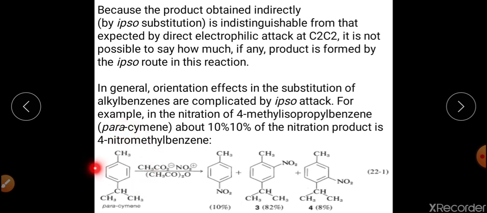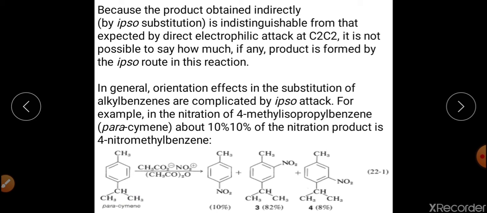Now I am taking the case of this particular compound, para-cymene, in which we have an isopropyl group attached at the para position to this CH3 group. When this is allowed to react with NO2 positive, meaning electrophilic aromatic substitution, nitration happens at this substrate.